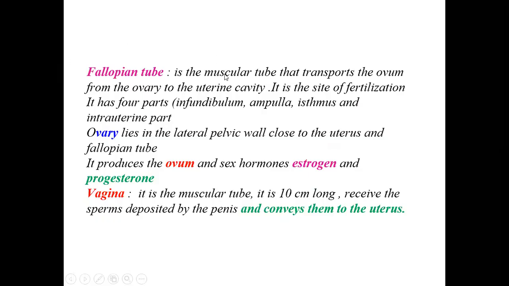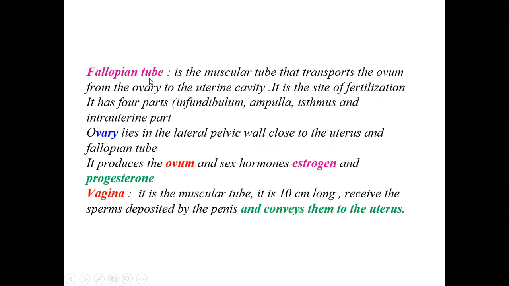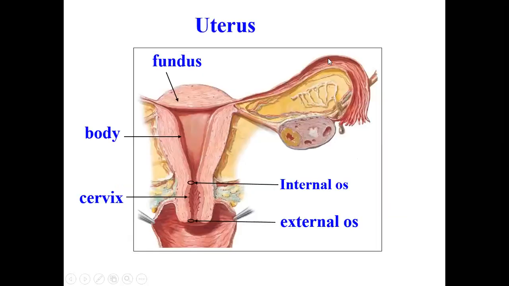So the fallopian tube is a muscular tube that transports the ovum from the ovary to the uterine cavity. Also, it carries these sperms. So it carries the ovum from the ovary to the uterine cavity all the way. Then once there is fertilization, it will come back to the uterine cavity. It is the site of fertilization. This is a very important site. This is the site where the fertilization will be taking place.